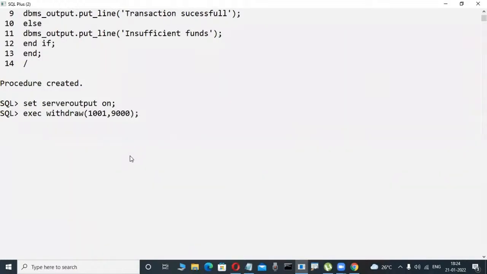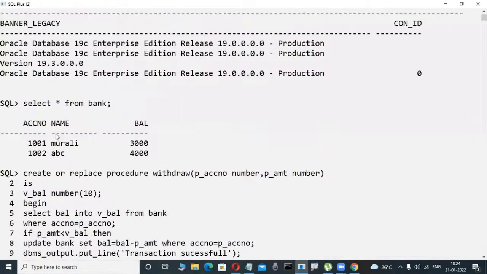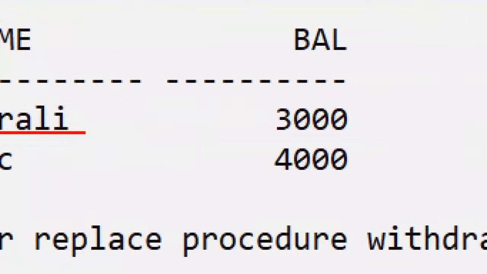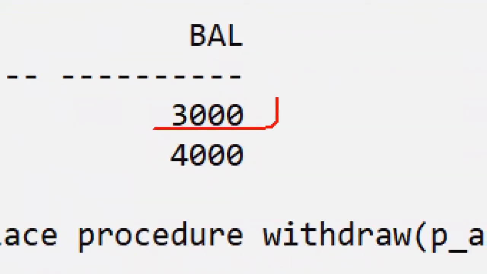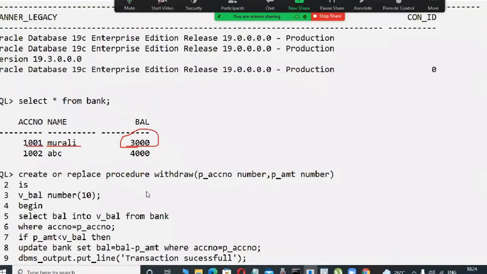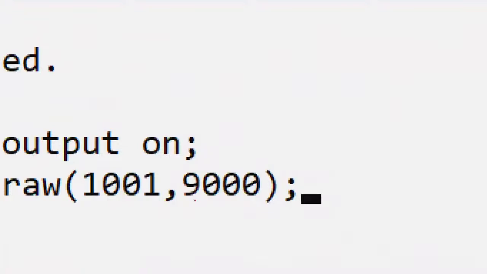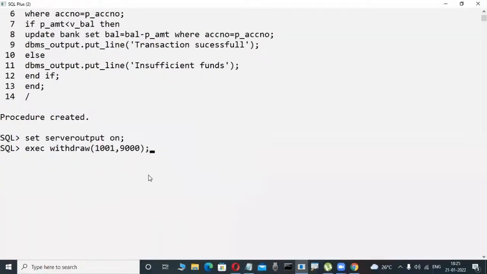Observe here, slowly, my account number in this table. Scenario, observe the logic. 1001 is my account number, Murali is my name. Now my balance is how much? 3,000. In my table, 3,000 is the current balance. My account number is 1001, but I try to withdraw how much amount? 9,000. I try to withdraw because I'm writing this program, don't worry.